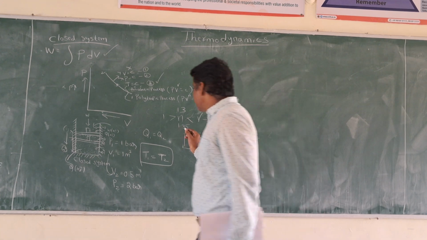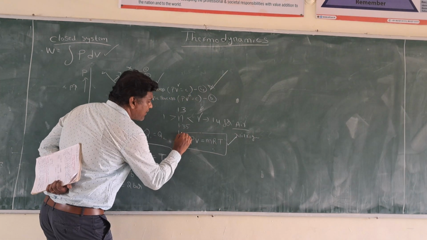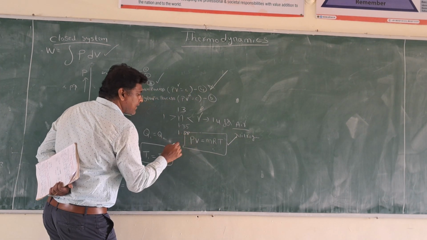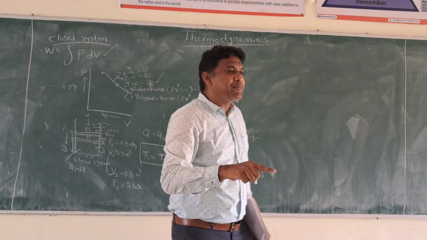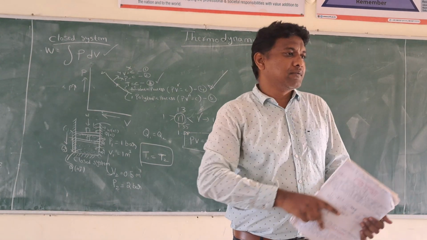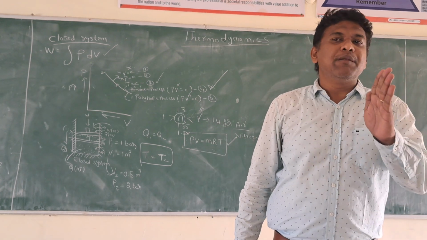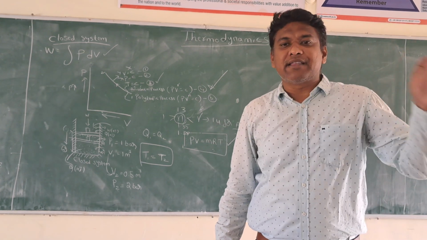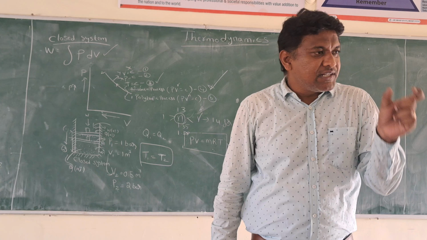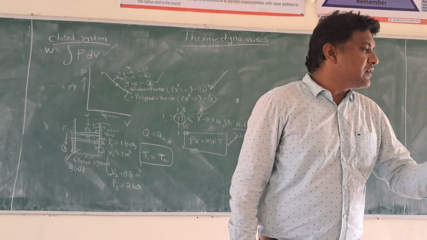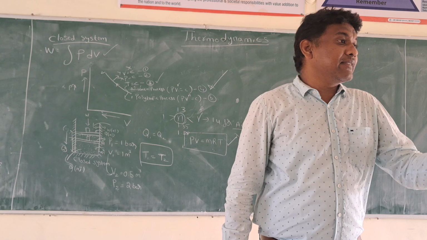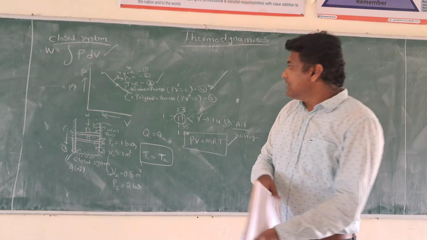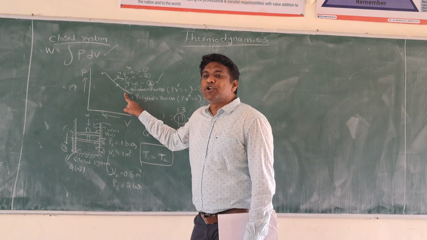If the value is 1.4, or 1.38, it is also called a polytropic process. The system is undergoing a polytropic process. That value should be less than gamma and greater than 1. If you measure the value of n and find it is less than gamma and greater than 1, then I can tell this process is a polytropic process.